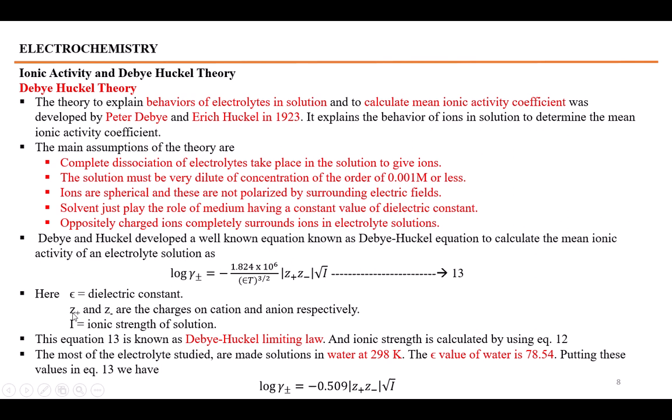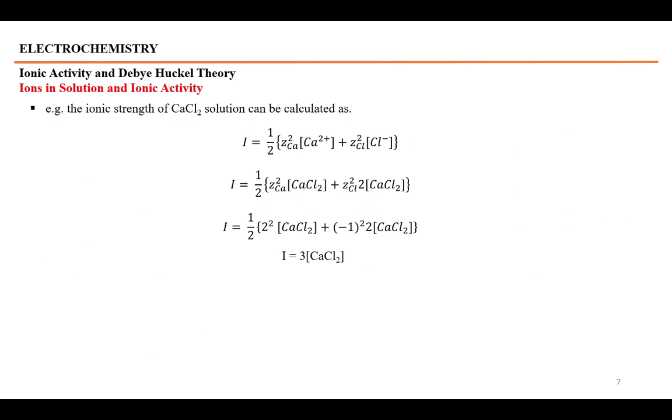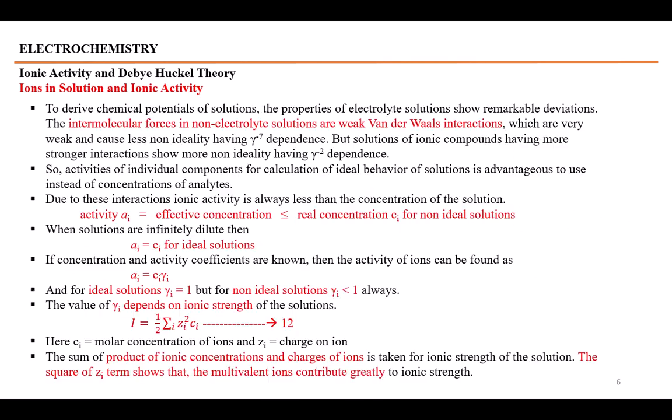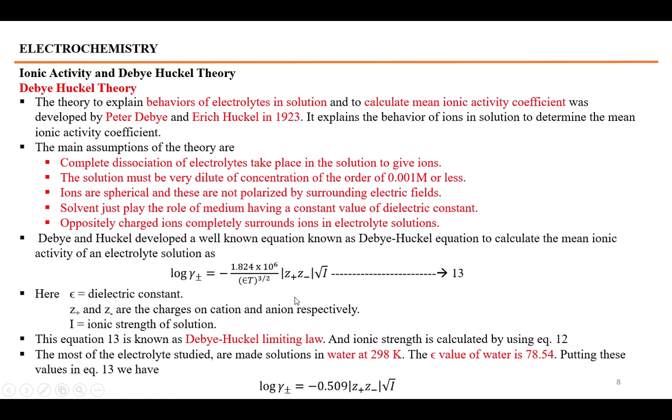Epsilon is the dielectric constant value, Z positive and Z negative are the charges of cations and anions respectively, and I is the ionic strength value. This equation 13 is known as the Debye-Huckel limiting law, and ionic strength can be calculated by using equation number 12. The ionic strength will be calculated this way and can be placed in this equation.